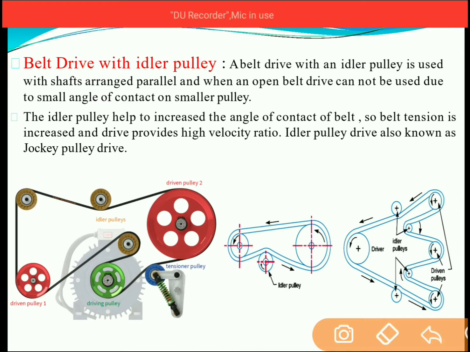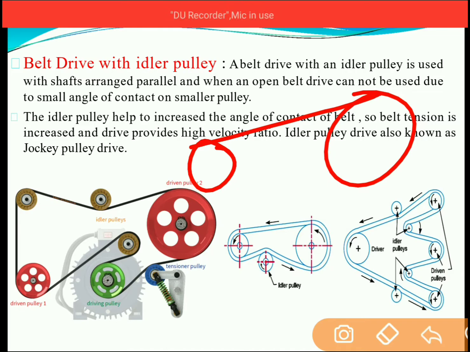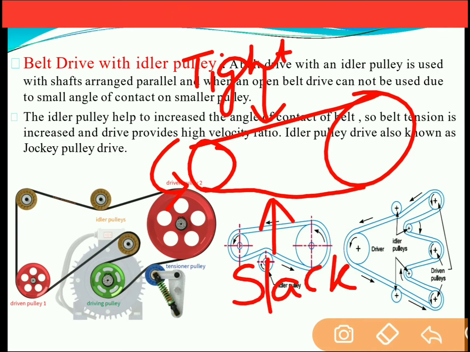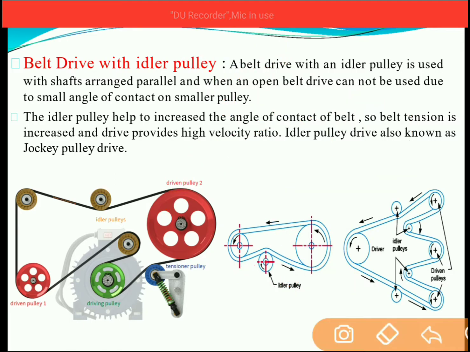Now, we know that in case of the open belt drive, this is the driving pulley and this is the driven pulley. Now, if the driving pulley rotates in the anti-clockwise direction, then this side is called the tight side, and this side is considered the slack side. Now in the slack side, tension is less as compared to that of the tight side. In order to increase the tensile force in this slack side, we can use the idler pulley over here. So as you see in this figure, this idler pulley is attached on the slack side. Mind well, whenever there is a slack side, we need to attach the idler pulley so as to increase the tensile force in the belt.